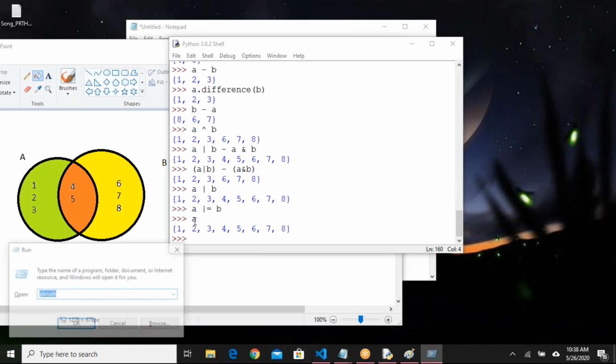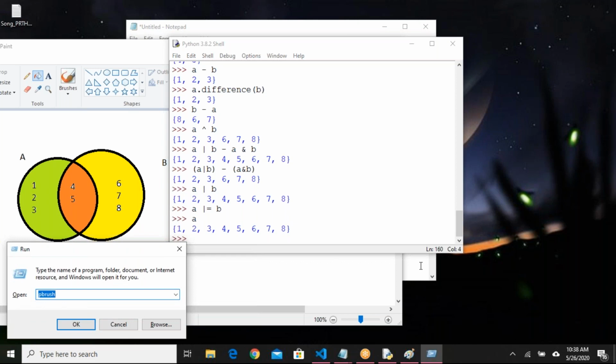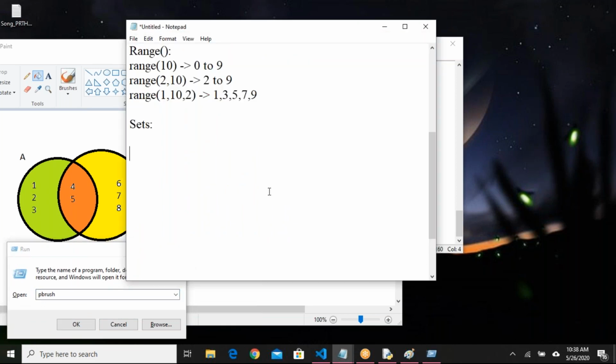The point I want to highlight here is, if you remember in variables, say A equals to 10. When I say A equals to A plus 2, what happens? A value will become 12, right? Instead of writing A equals to A plus 2, I can also write A plus equals to 2. That will also become 12.